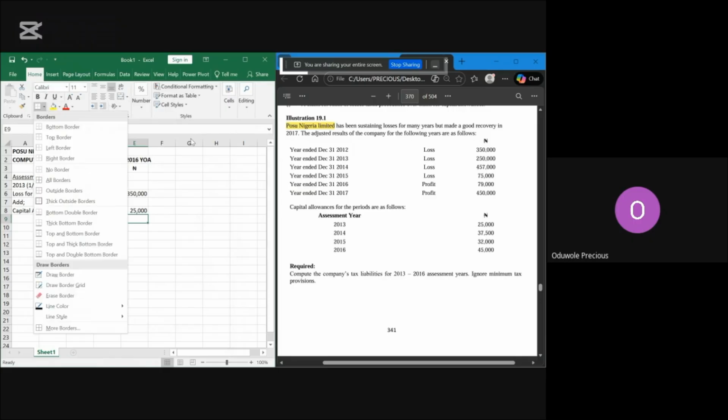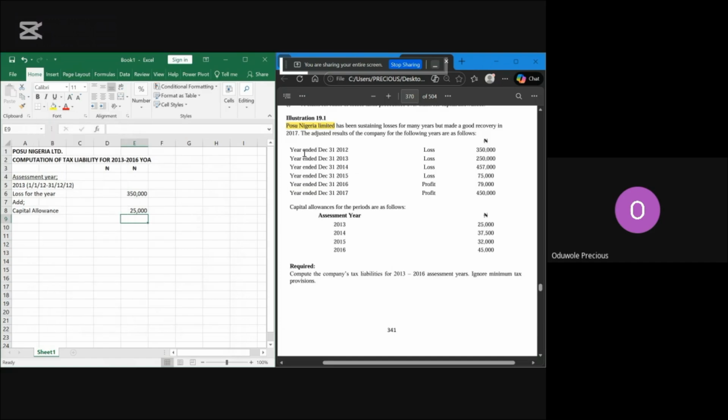The capital allowance is always on AYB. So the capital allowance for the 2013 year of assessment is the one that will be used, not the one for 2012. When you are here, you use your PYB for the basis period for your profits or your loss. But when you get to your capital allowances, you use AYB.